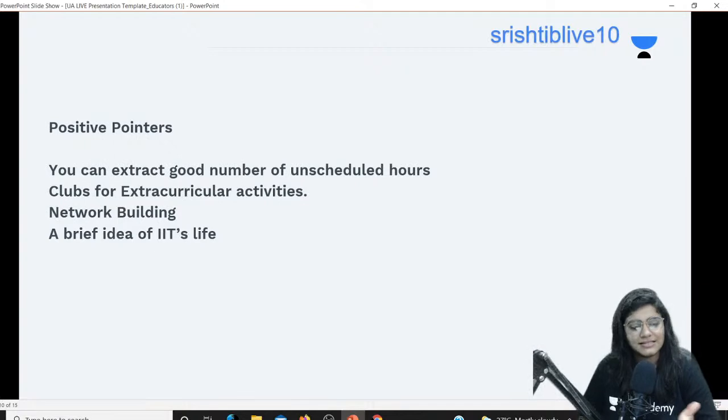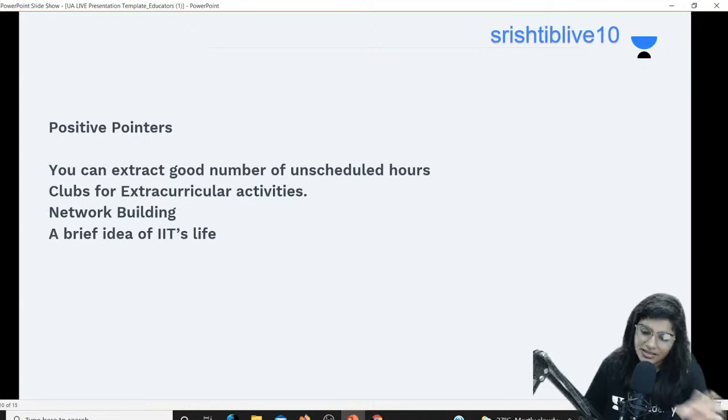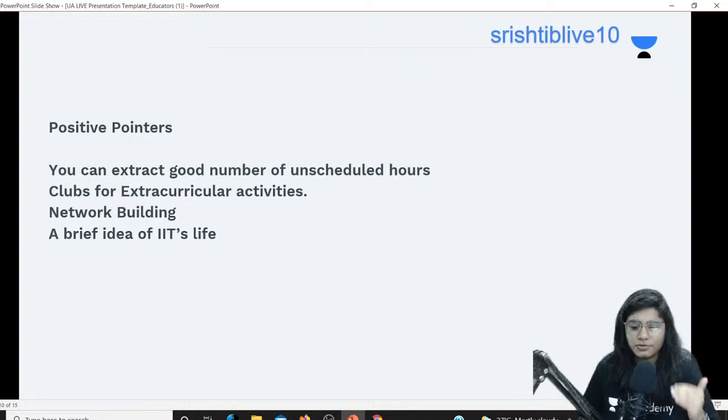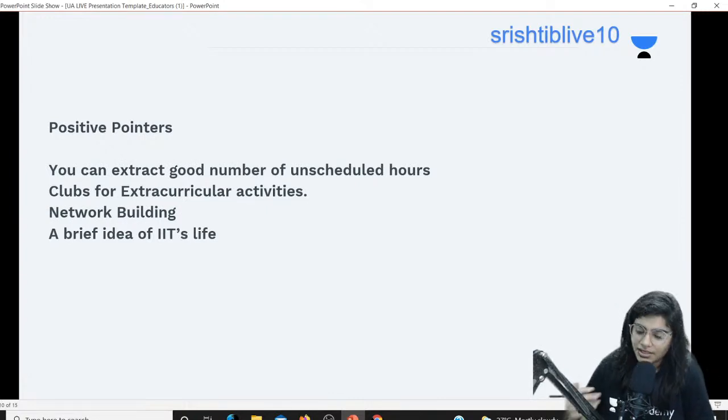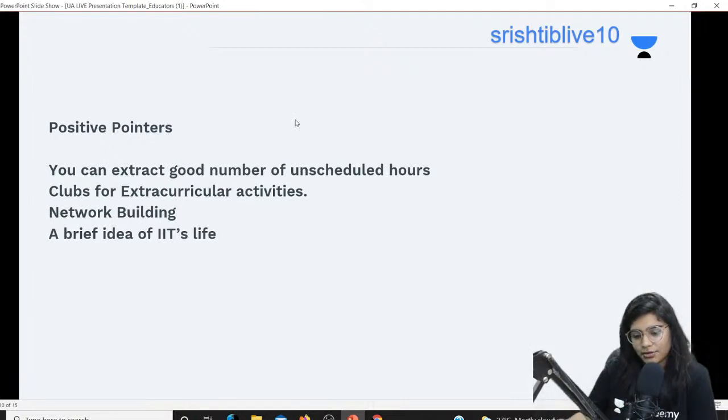Okay, next is it gives you a brief idea about IIT life. Just like IIT, NIT also has a similar life, not exactly the same, but more or less a short story of IIT. So it does give you a brief idea about IIT's life. Okay, so these are some of the positive pointers. Now if you have any doubts regarding CCMN counseling, just let me know in the comment section. I will be taking your doubts one by one, and I'll try to answer all of them.